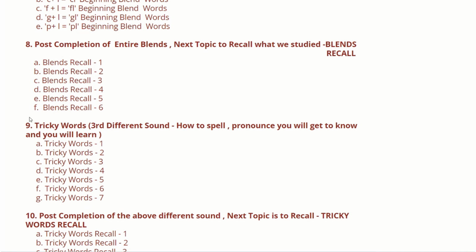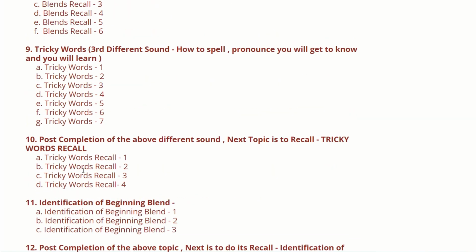Tricky words 2 is a third different sound. The first 2 different sounds we have seen on our first page. On this page we will now see the third different sound, which is also a most important sound. That's why our team will explain how to spell and pronounce the tricky words from 1 to 7. After completion of the above tricky words, next is to recall the tricky words, that is tricky words recall.